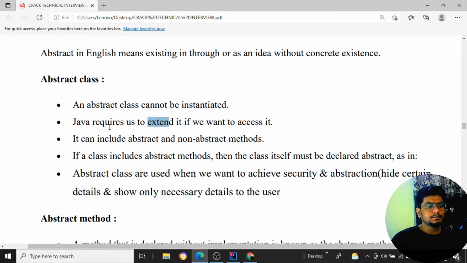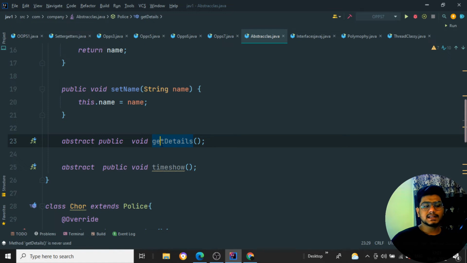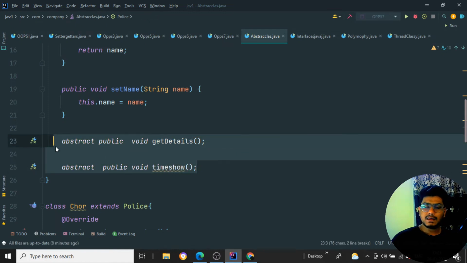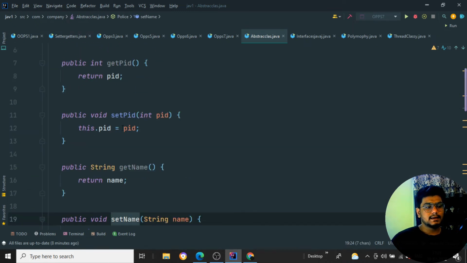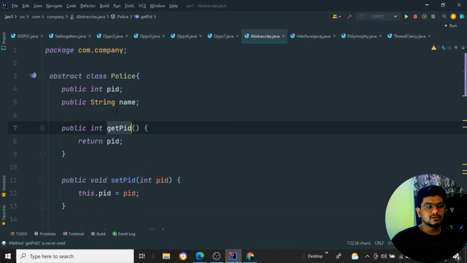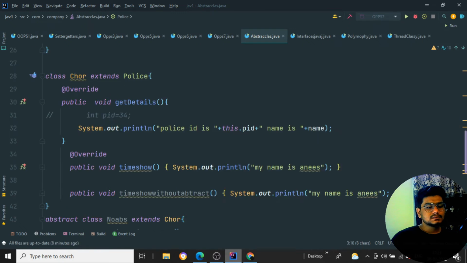And here, you can see it can include abstract as well as non-abstract methods. So this is the abstract method. getDetails and timeShow are the abstract methods of the particular abstract class which has been declared. And setName, setId, getId are all non-abstract methods. So an abstract class can include abstract methods as well as non-abstract methods.